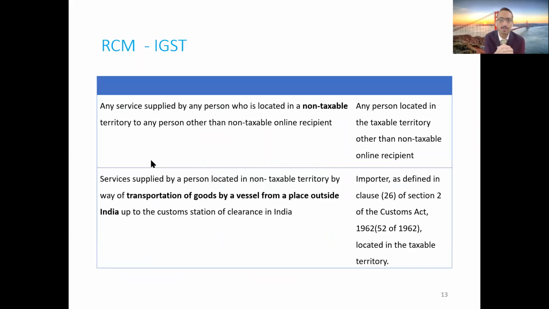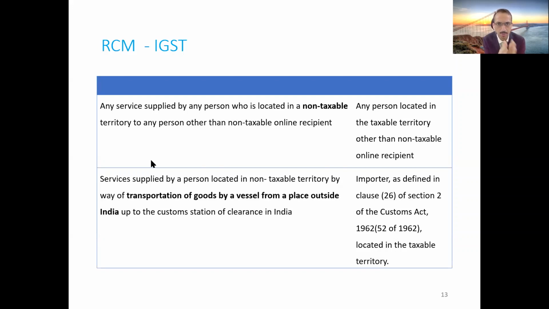Friends, as all of you are aware, reverse charge mechanism liability not only triggers when you are domestically procuring certain services, but it also triggers when you are importing certain services. Service tax was also liable to be paid when you are importing services from a non-resident. Similarly, under GST law also, if you are importing certain services, you are liable to make payment of GST under reverse charge. Prominently, there are two reverse charges which are specifically mentioned under the IGST law.